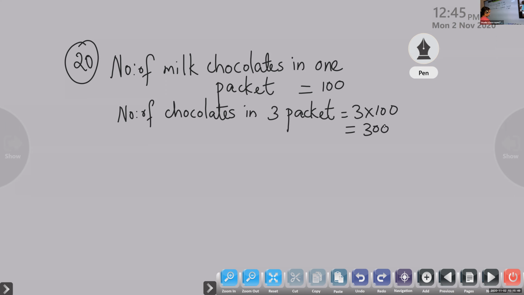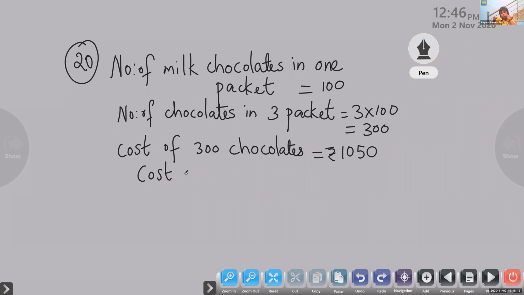Now the cost of 300 chocolates is given. How much? Rupees 1050. Find out the cost of 1 milk chocolate.